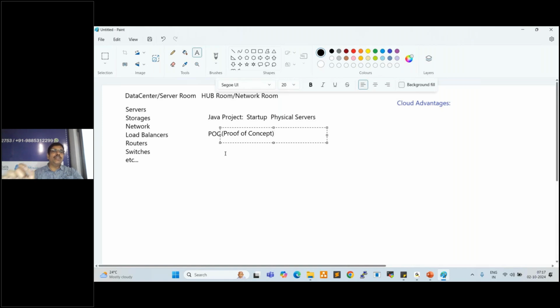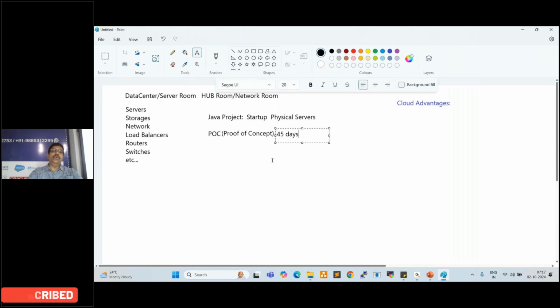If the client approves the POC, we'll get the real project. That is the actual process every project team follows currently, right? Fine. Normally the client gives you a 45 days timeline to prepare this POC.